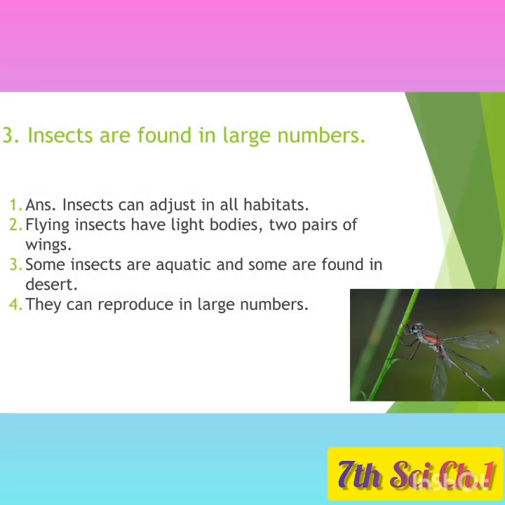Now, third one is insects are found in large numbers. Answer: insects can adjust in all habitats. Flying insects have light bodies, two pairs of wings. Some insects are aquatic and some are found in desert. They can reproduce in large numbers. Because of all these reasons, these insects are found in large numbers in our surroundings. Now let us move to the next question.